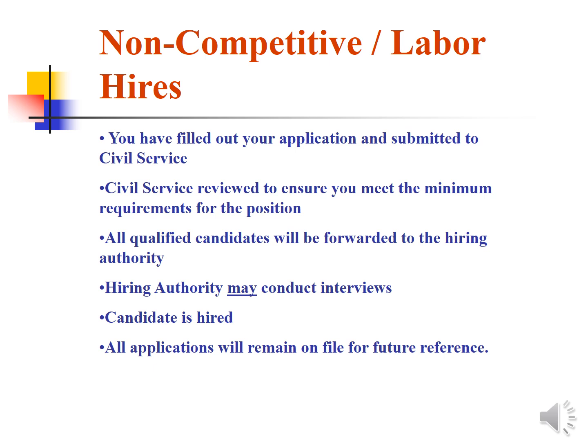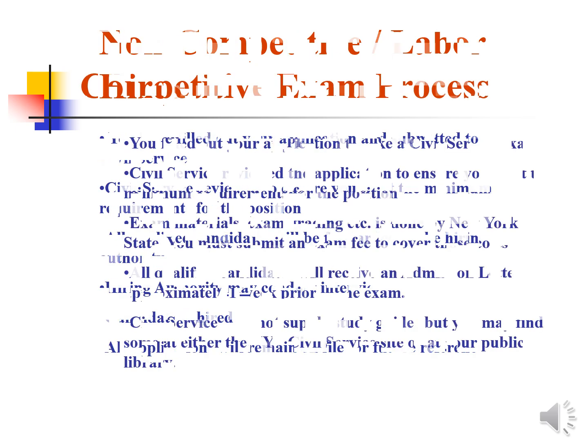Civil Service will then forward a list of all qualified candidates with their application materials to the hiring department or municipality. The hiring authority may elect to interview candidates, although they are not required to do so. The hiring authority will hire whichever candidate they feel best meets their needs. Civil Service is not involved in that hiring decision. The hiring authority will then notify Civil Service of their decision, and our records will be updated. Any information submitted to Civil Service will remain on file for future employment opportunities.